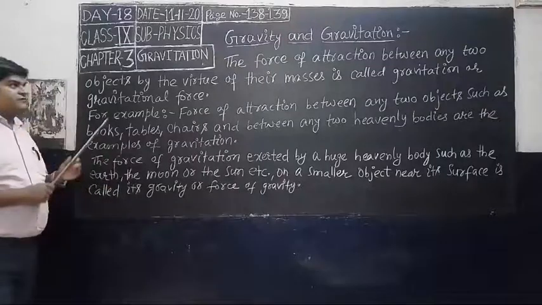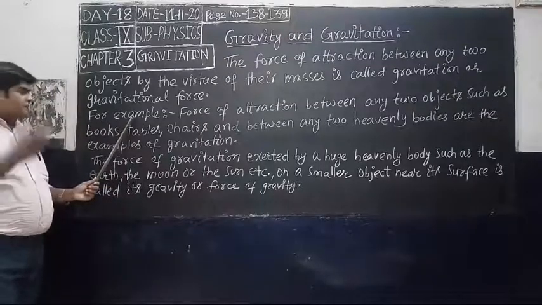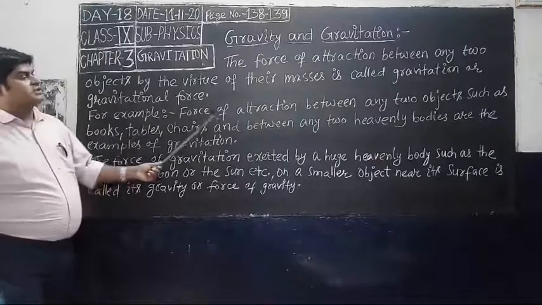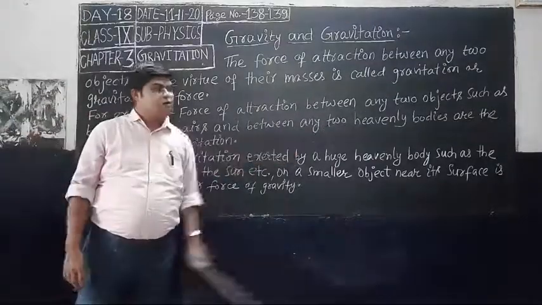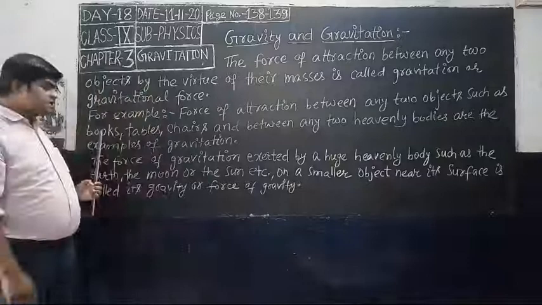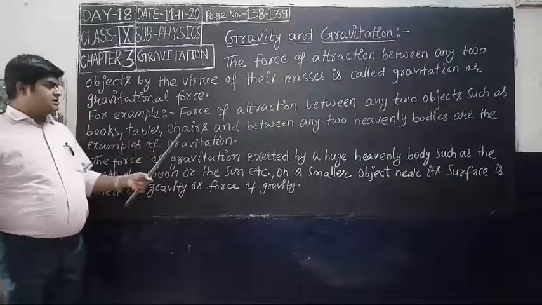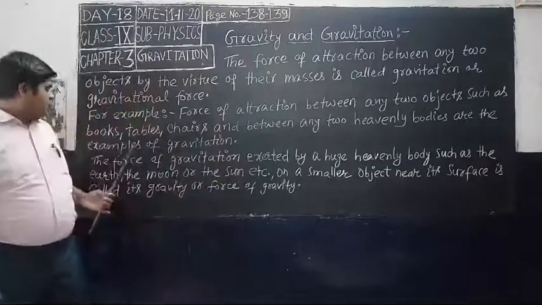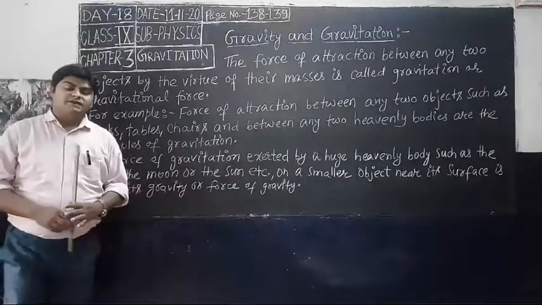But what is the definition of gravity? First of all, let us see examples of gravitational force. The force of attraction between any two objects such as books, tables, chairs, and between any two heavenly bodies are examples of gravitation.